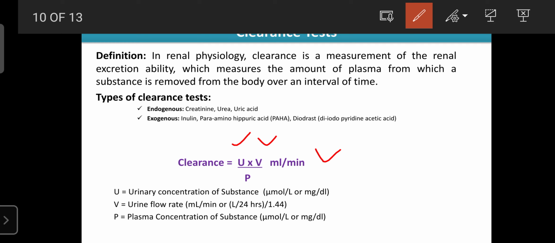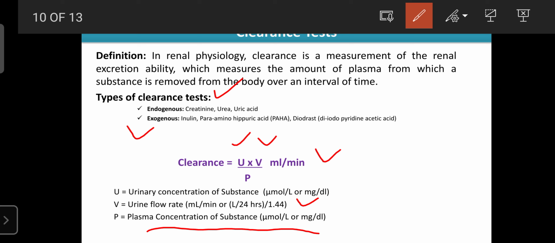U is the urinary concentration of the substance, regarding both endogenous and exogenous. V is the urine flow rate within 24 hours, and on average that is 1.44 liters. Then P is the plasma concentration of the substance.